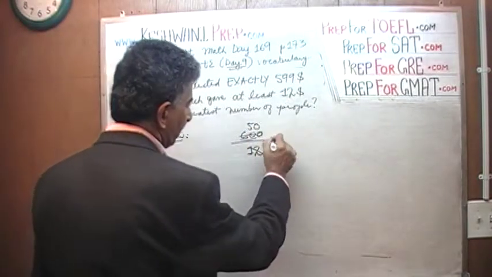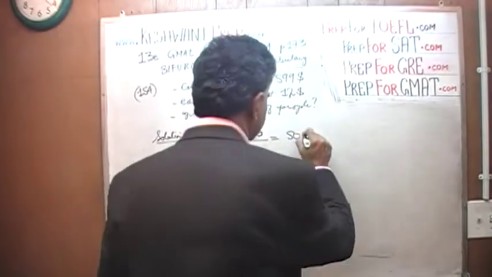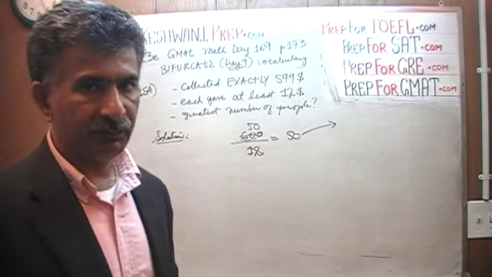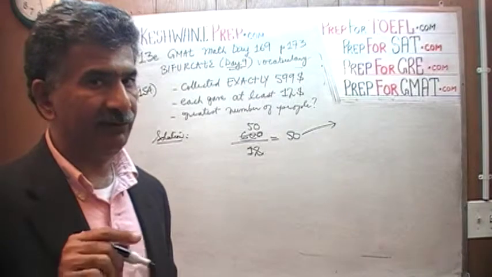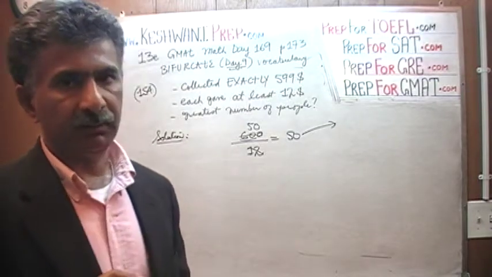So 600 divided by 12 is 50. What this tells us is that if everybody gave exactly $12, and we had collected $600, not $599, we would have had exactly 50 people.